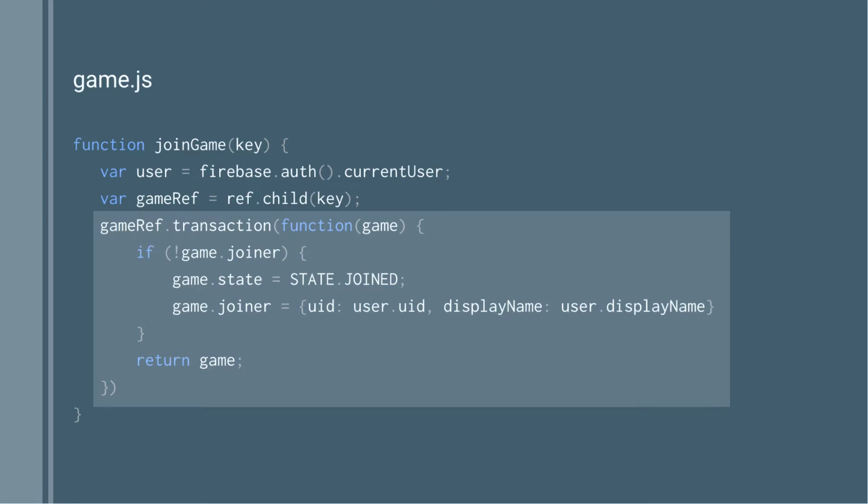So here I'm just going in and saying, if I don't have someone who's already joined this game, set the state to joined and make me the joiner, and then move the state on to the next value. Otherwise, we're just going to ignore it. Now, we could do more interesting stuff. Actually, in my code, which is open source and you can see it, I pop up a little message saying, sorry, this game's already been joined. And we could do more complicated stuff there. But the basic gist of it's there.